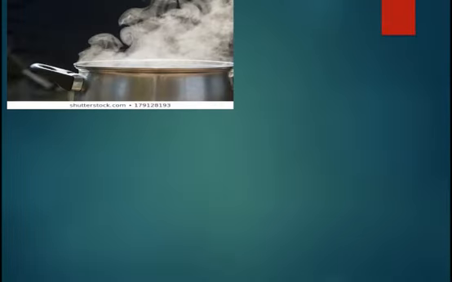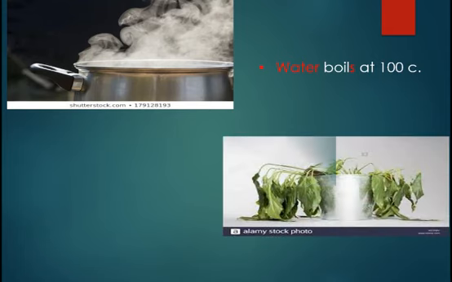Imagine that you are in the kitchen with your mom and you tell her what you had in science. You say, Mom, we had in science that water boils at 100 degrees. Can I say water is boiling at 100 degrees? Of course not. Why? Because it's a fact. And pay attention to subject verb agreement. So water boils at 100 degrees.